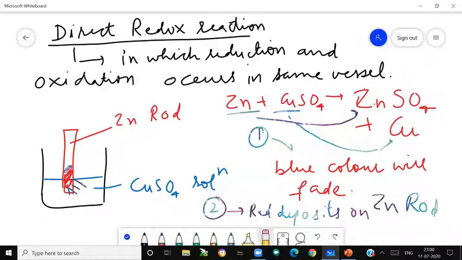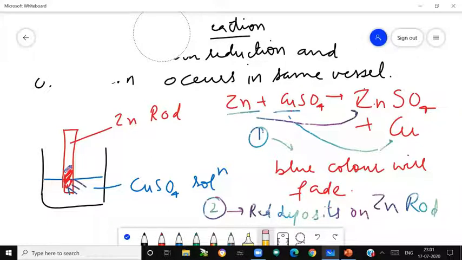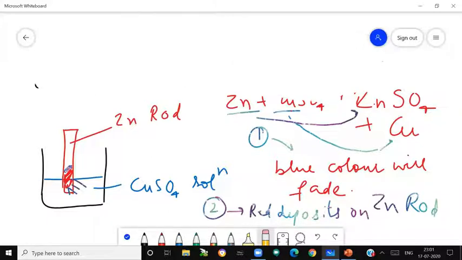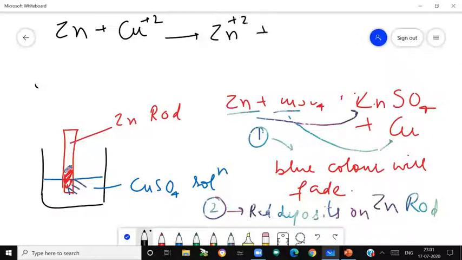If we see the reaction, actually what is happening is zinc plus copper ions changing to zinc ions plus copper.